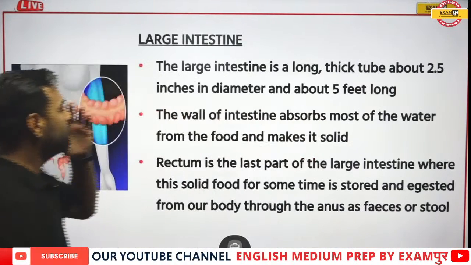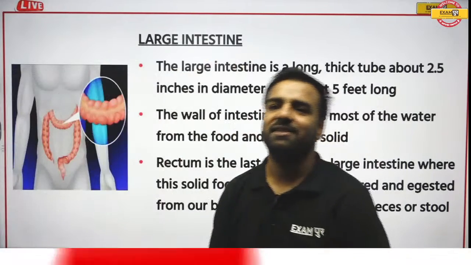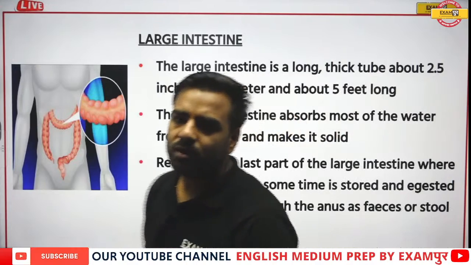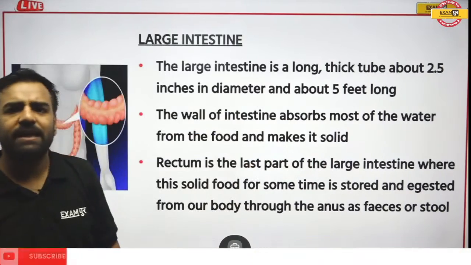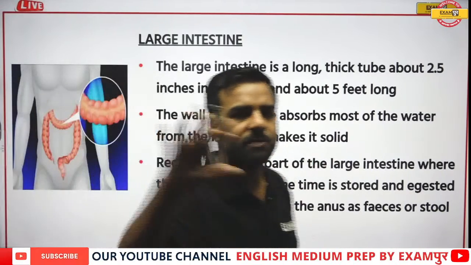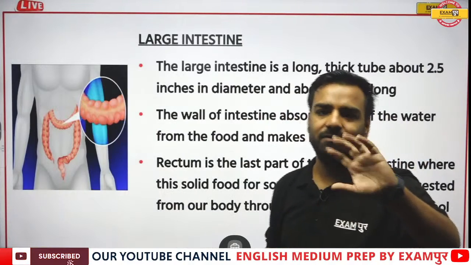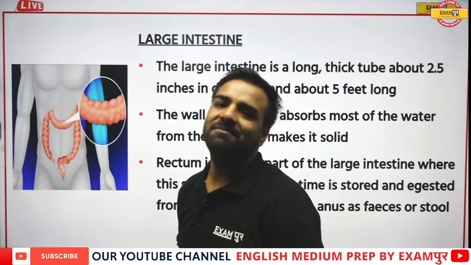Let's move forward now. Now talking about large intestine, what must be happening in large intestine? Whatever your favorite food product is, I am taking the example of biryani over here, whether it is veg or non-veg. Non-vegetarians would say, sir, there is no such concept of veg biryani. Fine.